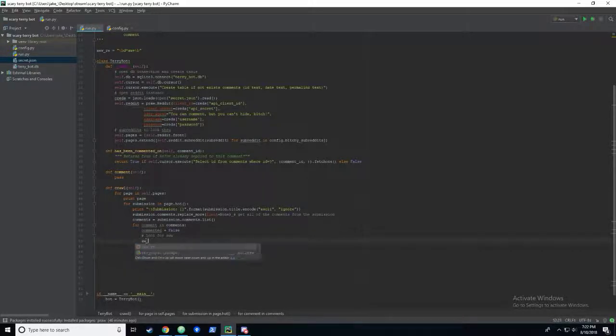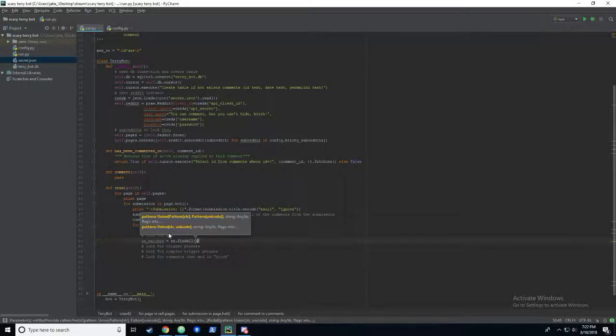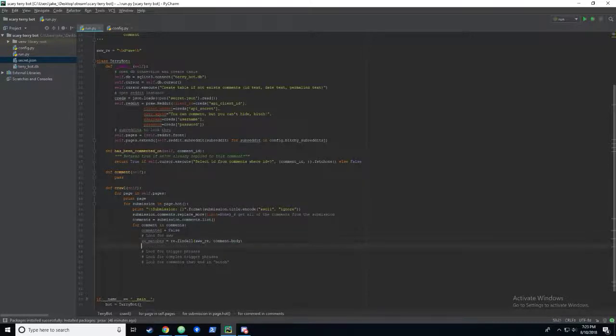So we'll call it matches equals regex.findall, and we pass in our pattern, and we pass in the body of the comment, and if we get any, so basically this will either return nothing or it will return a list of matches.